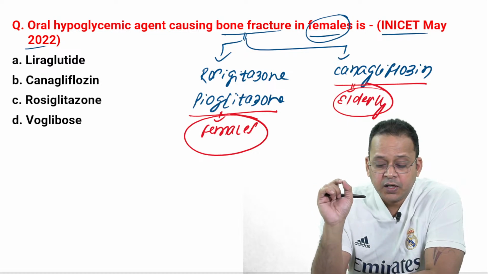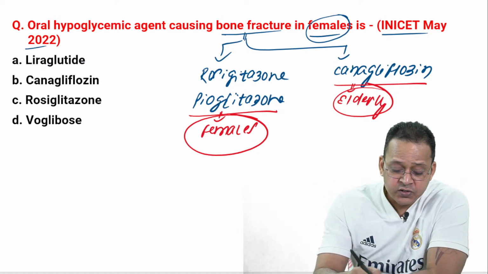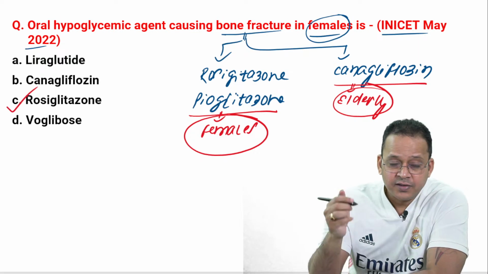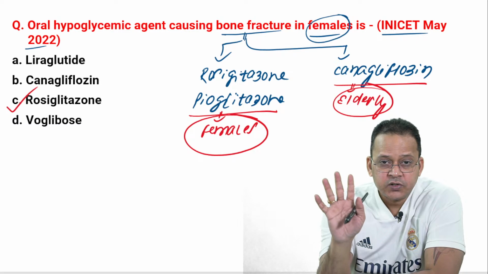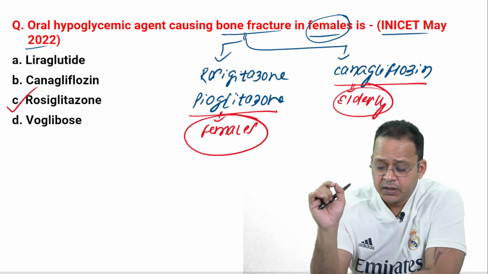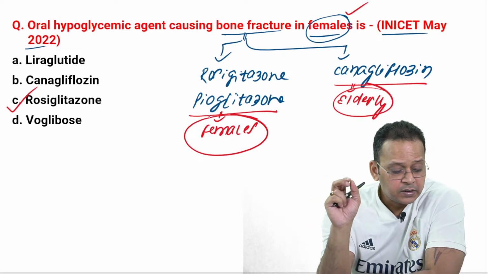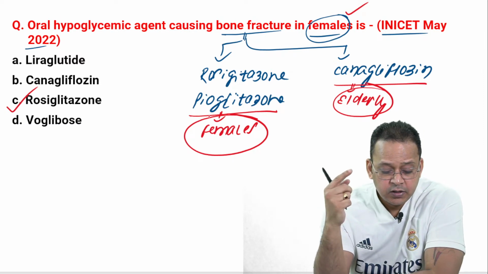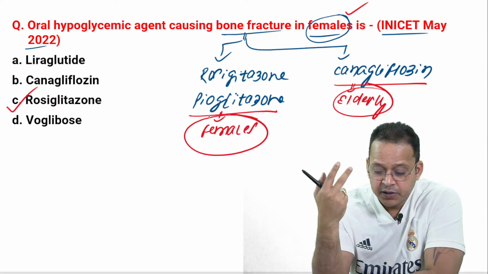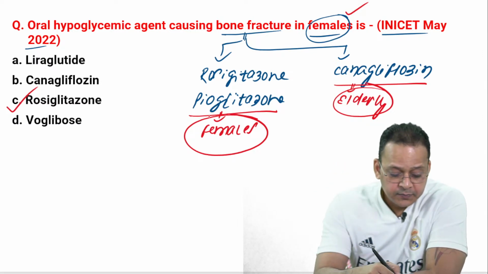Are you getting my point? So this answer here is not canagliflozin. That would be the wrong answer. Rosiglitazone is the right answer for a simple reason. Female is mentioned here. Sex predilection is seen with rosiglitazone. So change this answer in your mind. Read the question carefully.